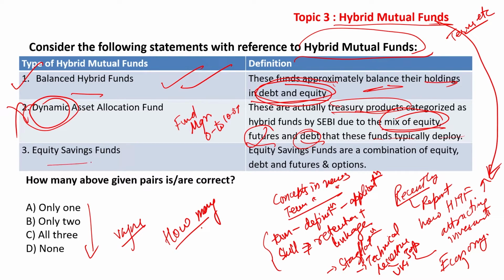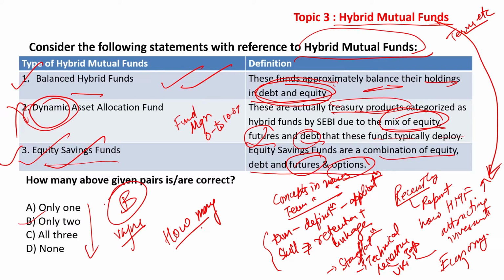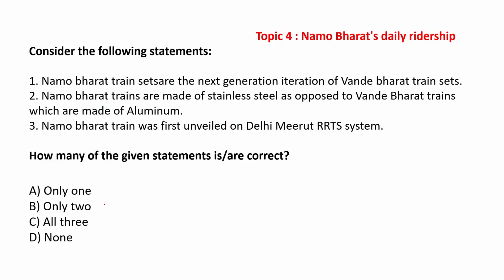The third one, equity savings funds are a combination of equity, debt, futures and options. That is correct, because you have futures and options there. So 1 and 3 are correctly matched. And therefore, the answer to this question will be B, only 2. Moving on to the next question.